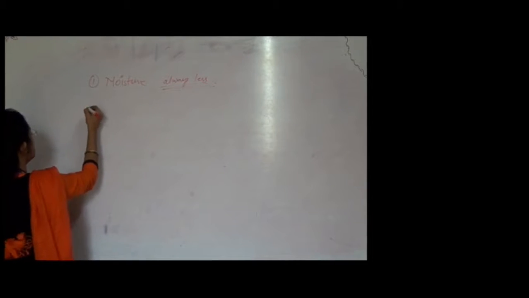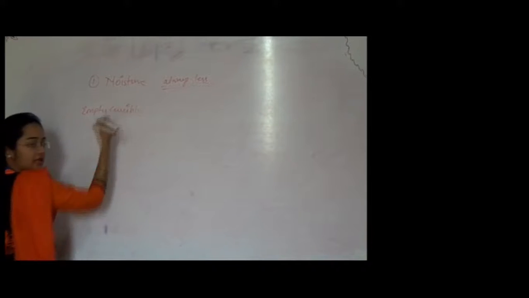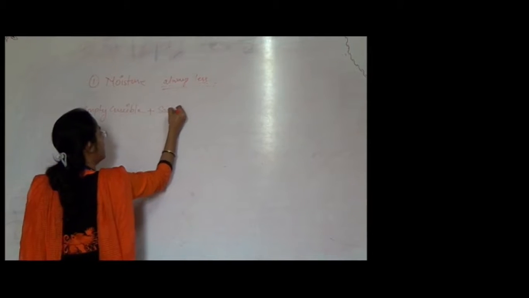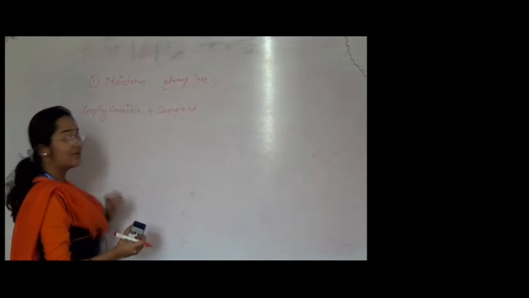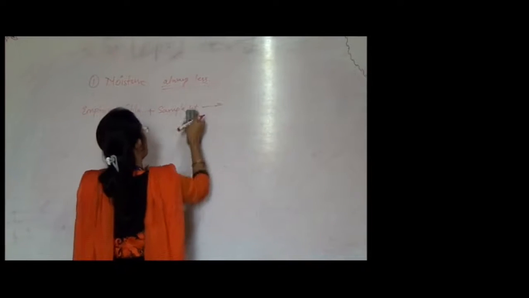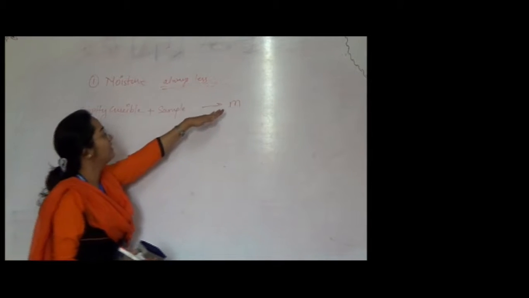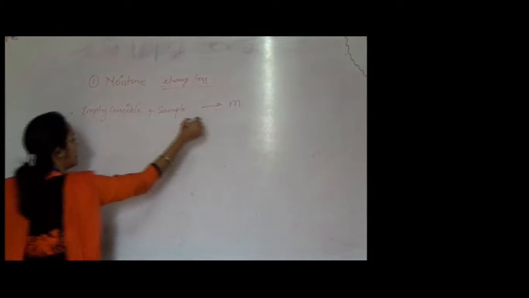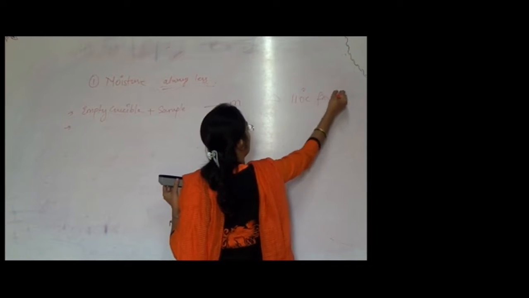The first thing is the empty crucible. The empty crucible is taken and we add a sample of coal in it. Now, the empty crucible plus sample is termed as M. The crucible is empty plus a known weight of sample is added in the crucible, and it is termed as M. Then secondly, this crucible will be heated at 110 degrees Celsius for 1 hour.